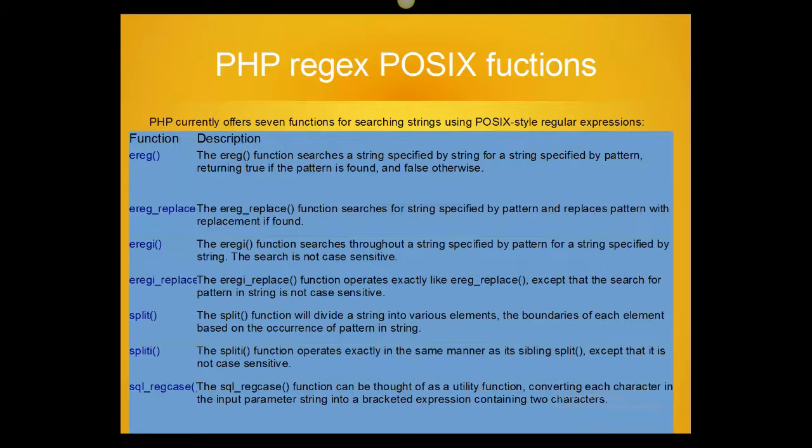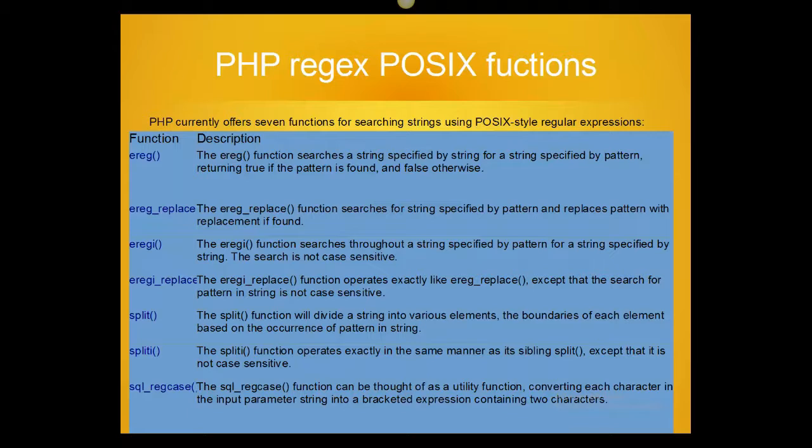The ereg function searches a string specified by string for a pattern specified by pattern, and returns true if the pattern is found and false otherwise. It returns a boolean, meaning true or false. If your pattern is matched, it returns true. If your pattern is not matched, it returns false.